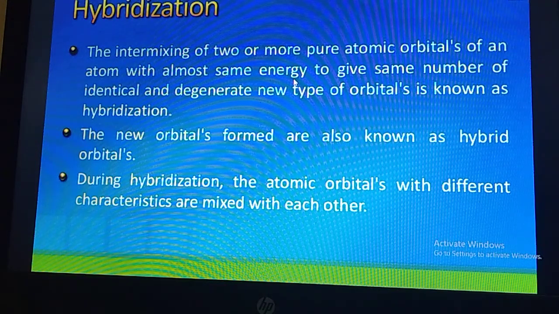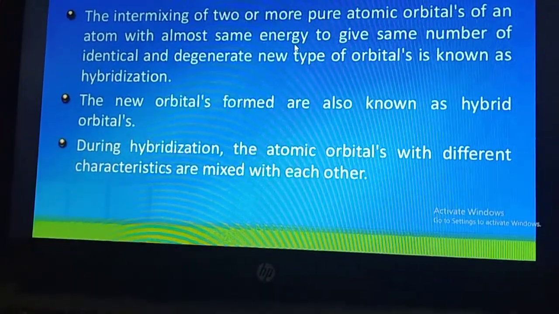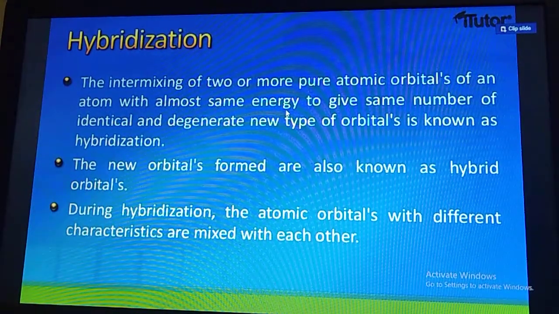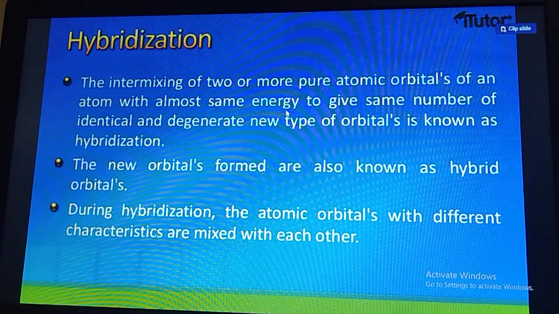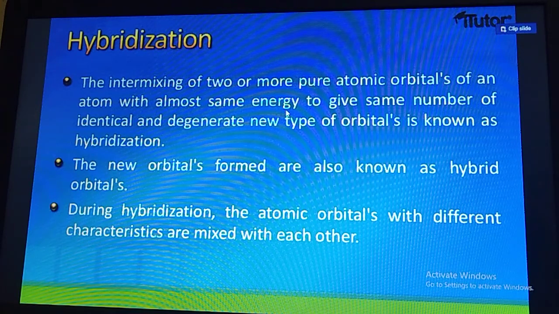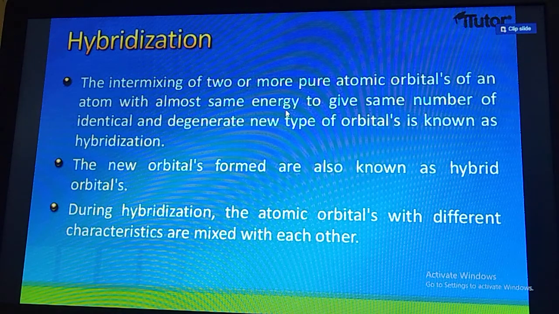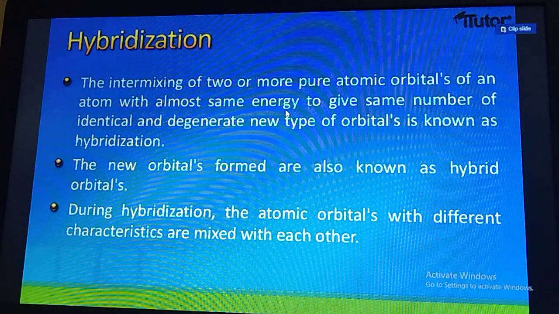Whenever you study this, please keep in mind that there will be intermixing of orbitals of the same atom. You will also find that the energy level should not be very different in the two orbitals which are going to intermix, so the energy will be nearly similar. And which orbitals will participate, students? The orbitals of the valence electrons will participate. Now let us read the slides, students, and try to understand.